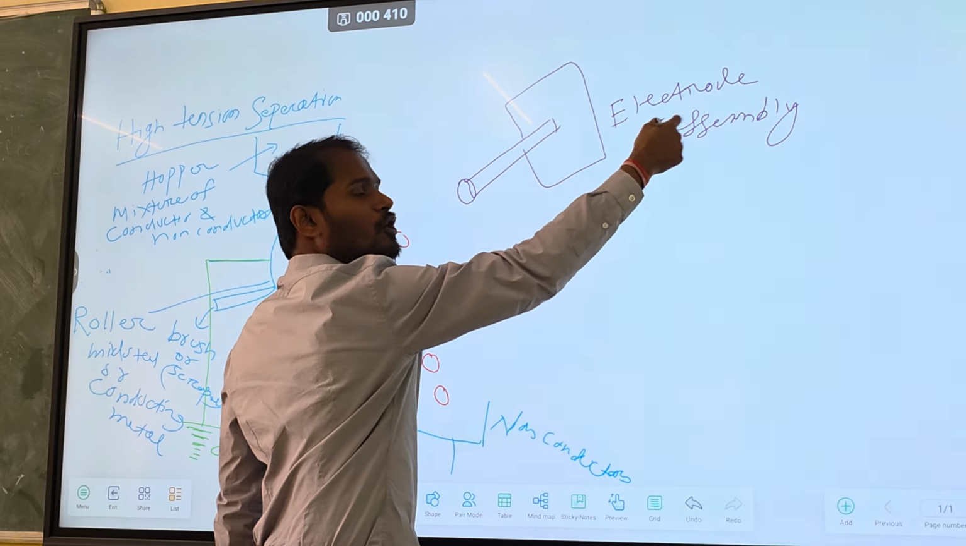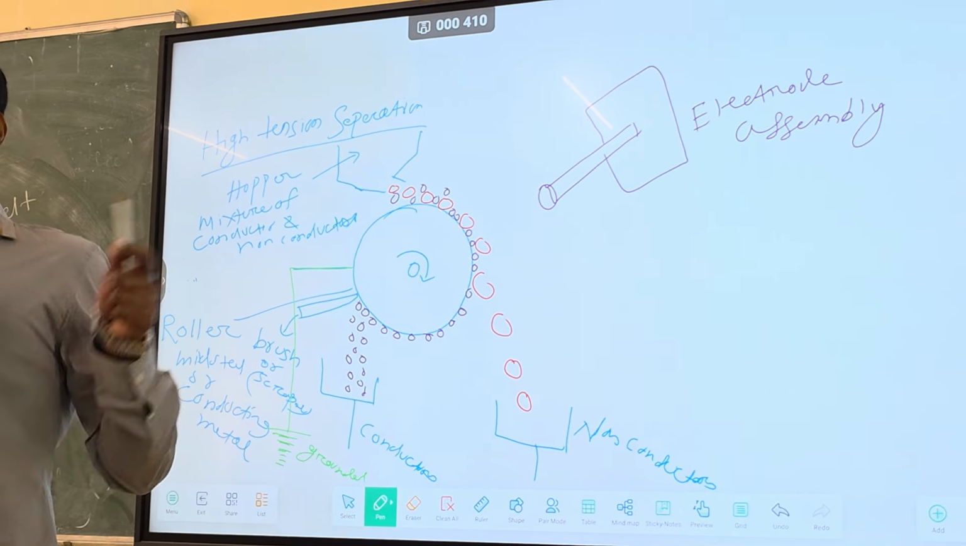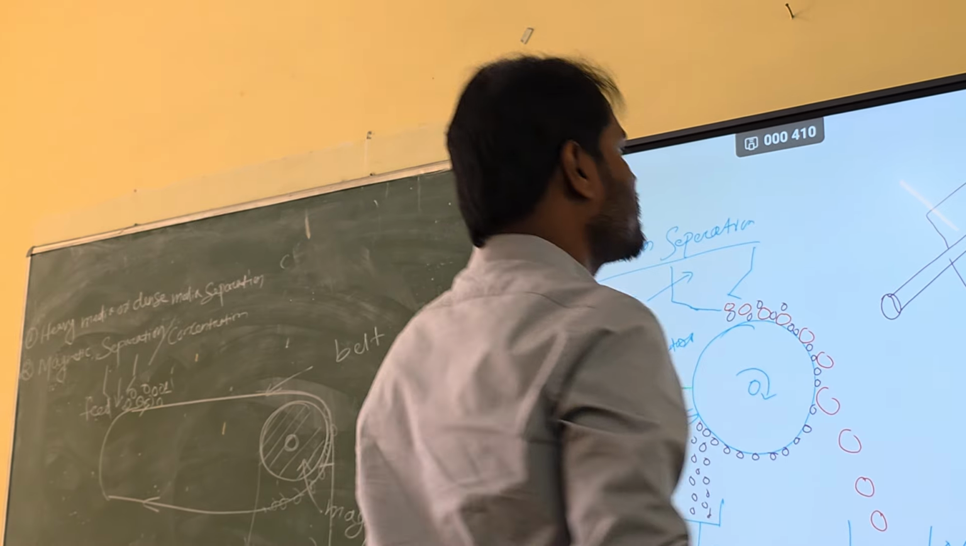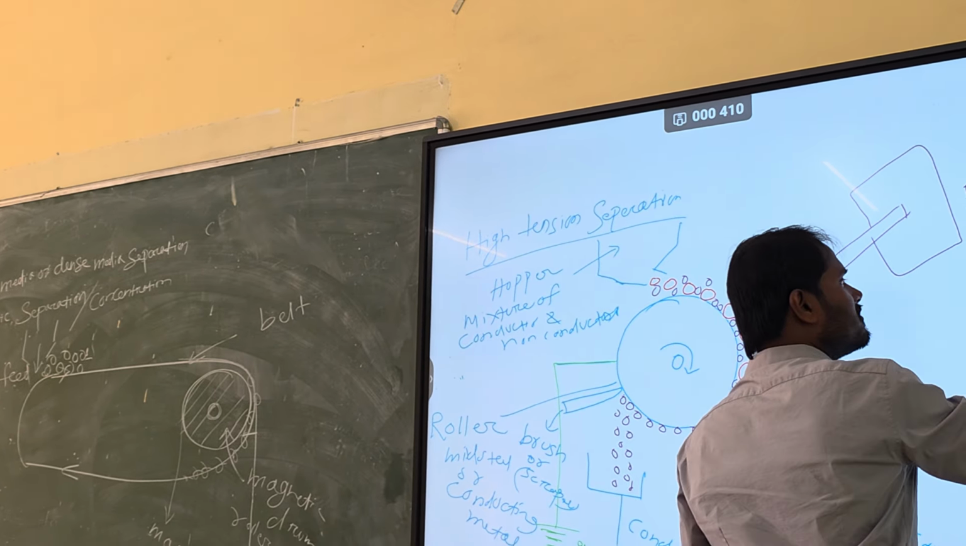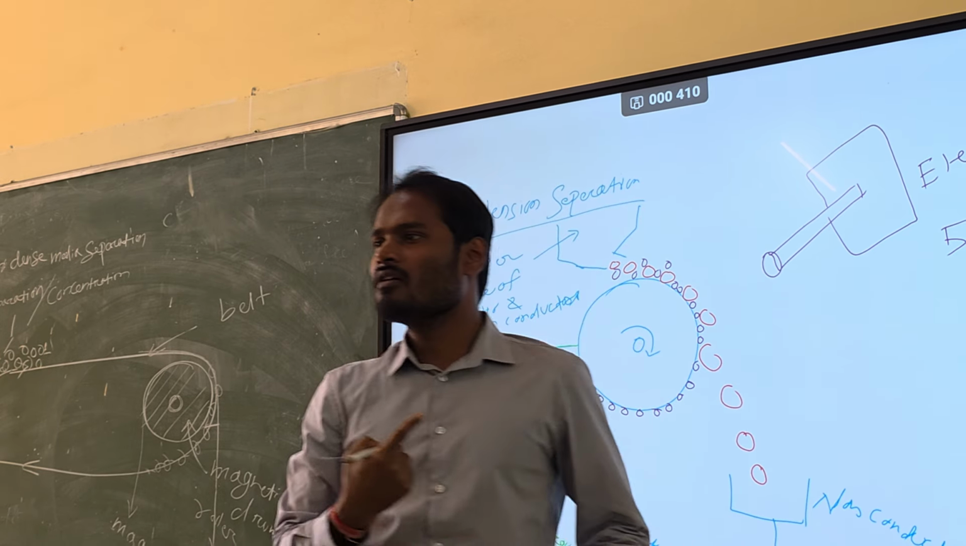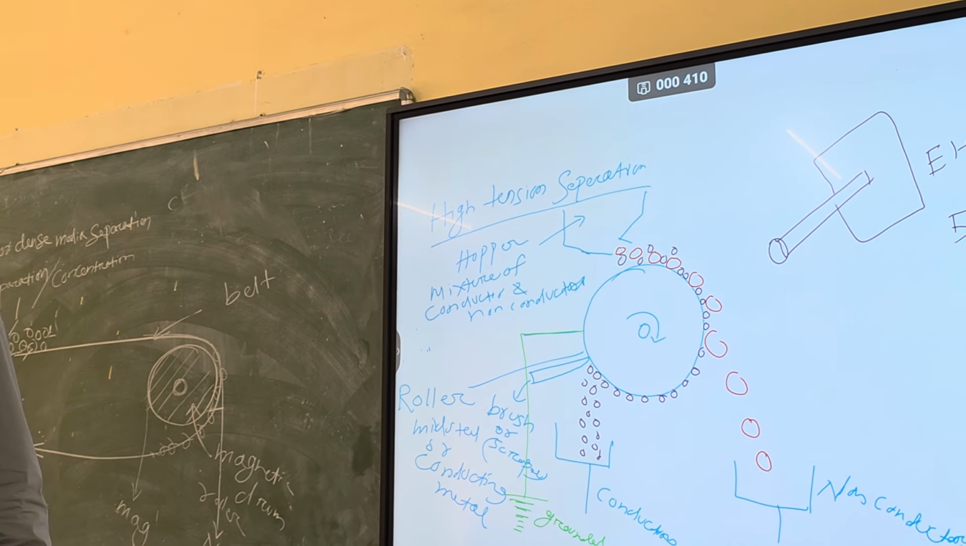You can see here there is an electrode assembly. So what is the function of the electrode assembly? This electrode assembly is maybe at 50 kilovolt. The voltage is, you can imagine, 50 kilovolt. It is too much high. 50 kilovolt means too much high.